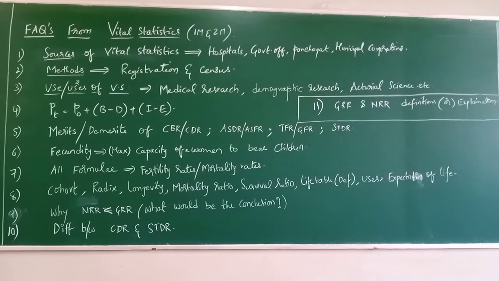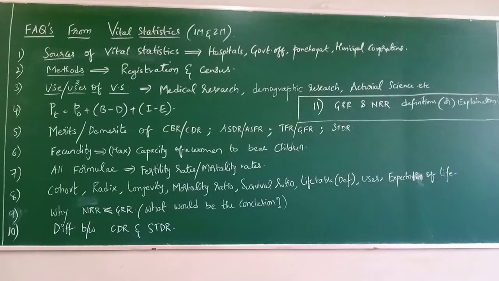PT, population at a time t, equals P naught, population of previous census year, plus B minus D, number of births occurred minus number of deaths occurred in that year, plus I minus E, number of immigrants, who had come to our country, minus number of emigrants. Emigrant means who left to other countries. So by using this formula, you can calculate the population in between 2 censal years.